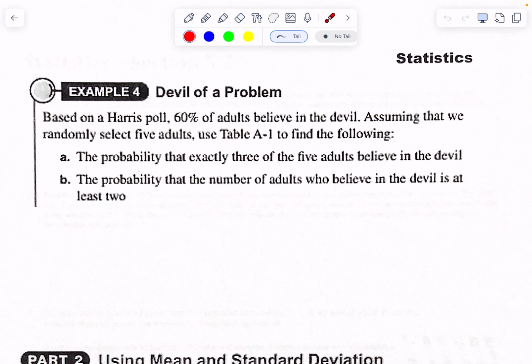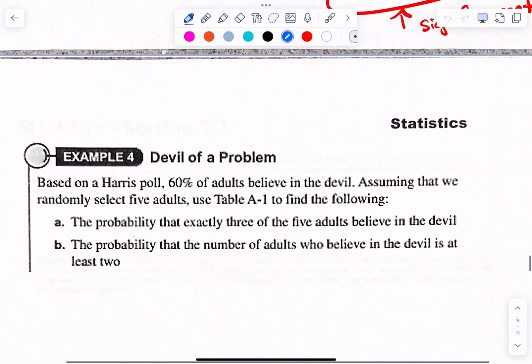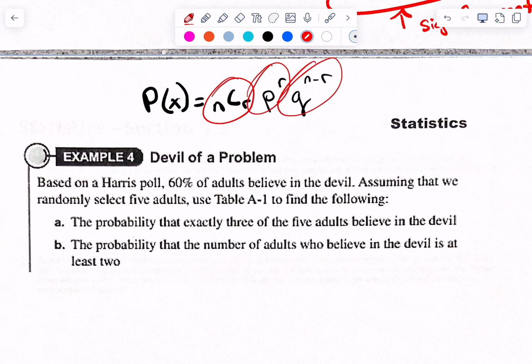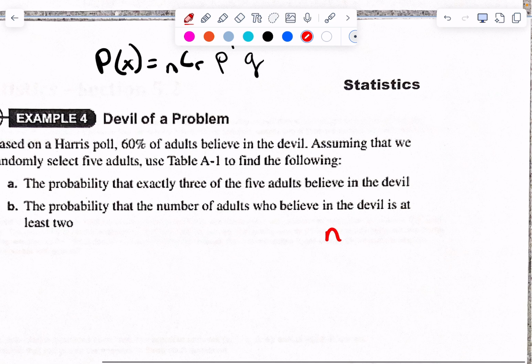All right, let's write some information down. Maybe put this at the top, the formula. P of x equals, and do you have this formula memorized? The sum of x. Nope. NCR, P to the R, Q to the N minus R. It really has 3 parts that you're multiplying together. So 4 variables. We have an N, an R, a P, and a Q. They call R X. So don't let that confuse you if they say X.